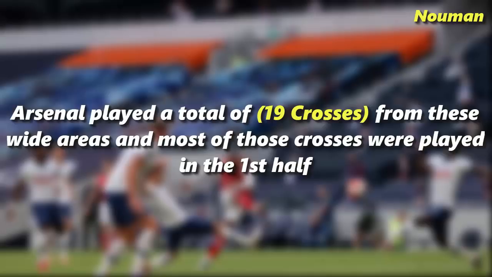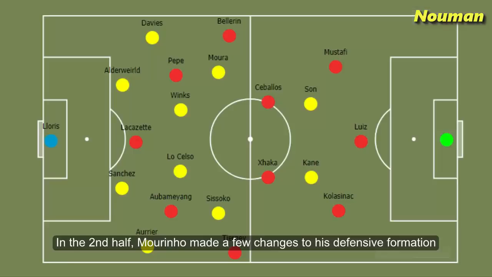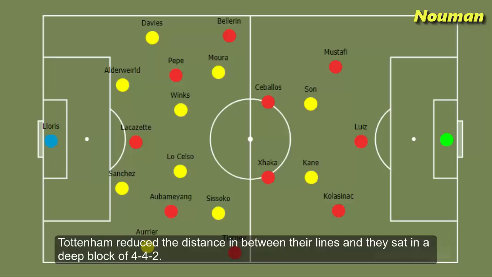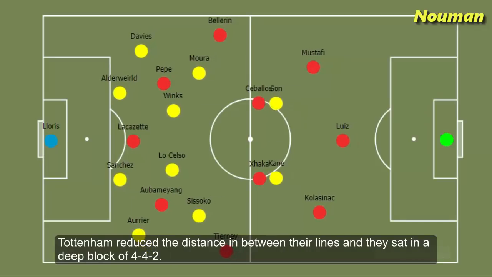Arsenal played a total of 19 crosses from these wide areas, and most of those crosses were played in the first half. In the second half, Mourinho made a few changes to his defensive formation. Tottenham reduced the distance in between their lines, and they sat in a deep block of 4-4-2.